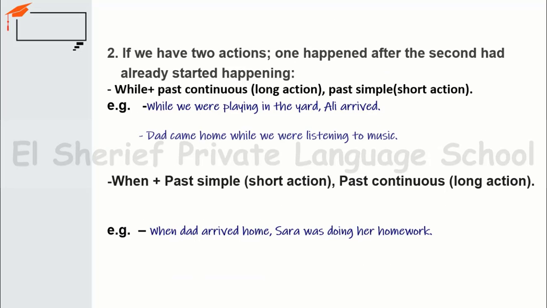Let's move on. Number two, if we have two actions, one happened after the second had already started happening. And like what I told you, an action that is interrupted with another action, or a long action that is interrupted with a short action. For example, while we were playing in the yard, Ali arrived. That means when Ali arrived, we stopped playing in the yard.